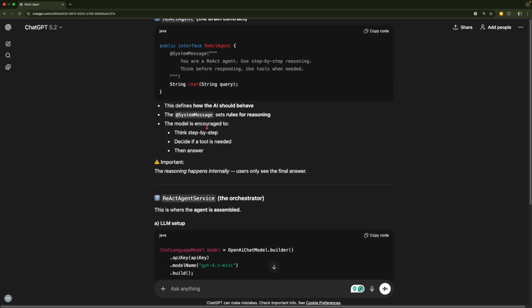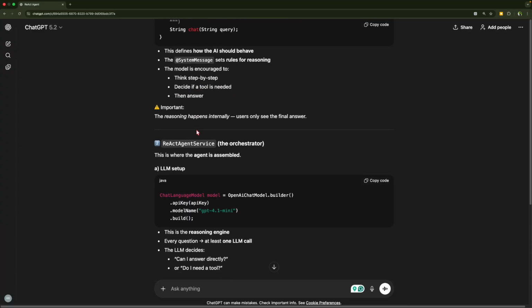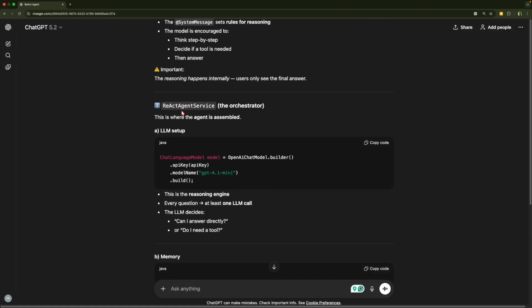Then here, what does this do? This defines how the AI should behave, sets the rules for the reasoning, and this will encourage the model to think step by step, decide if a tool is needed, then answer. But the important thing is the reasoning happens internally. We are only able to see the final answer. Then the second thing is the ReAct agent service, where we'll integrate this.